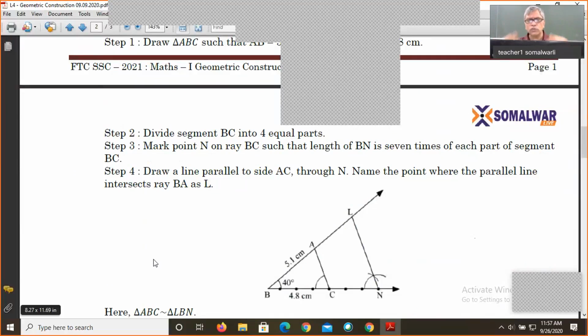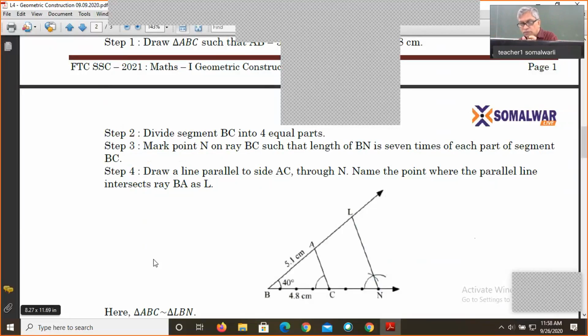I don't want to repeat it, because if I repeat it, the volume of this answer paper will become much more. I'm assuming that you know how to divide BC into 4 equal parts. After doing that, we take the same distance and go up to n. Then step 3: mark point n on the ray BC such that Bn is 7 times each part of the segment.